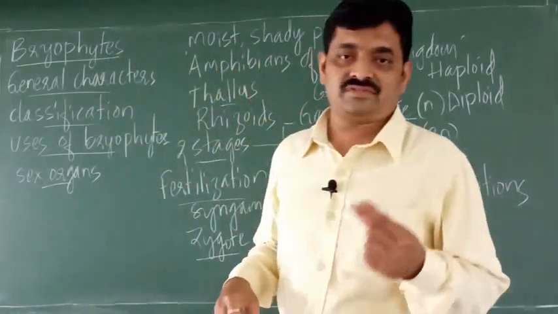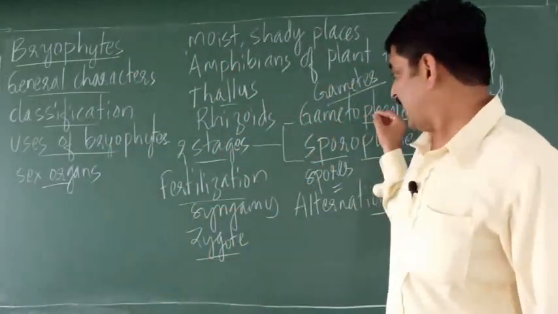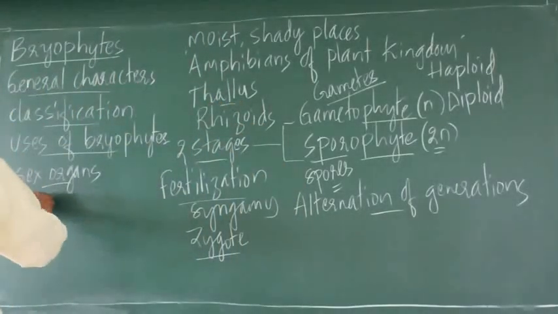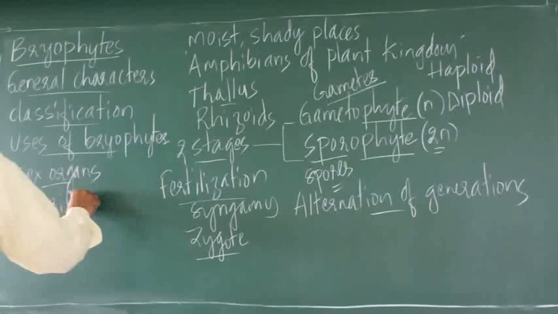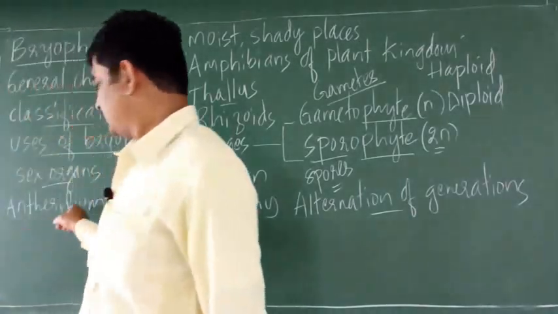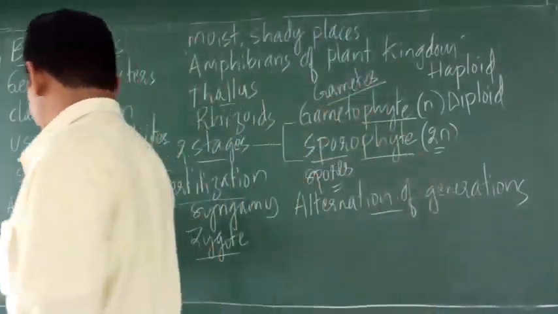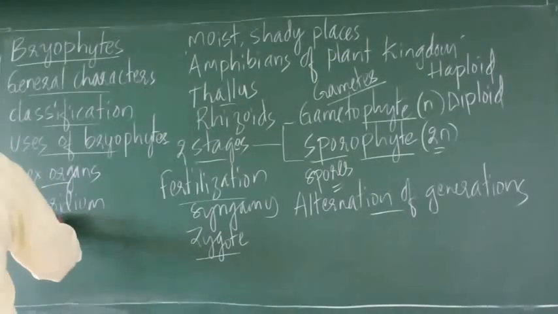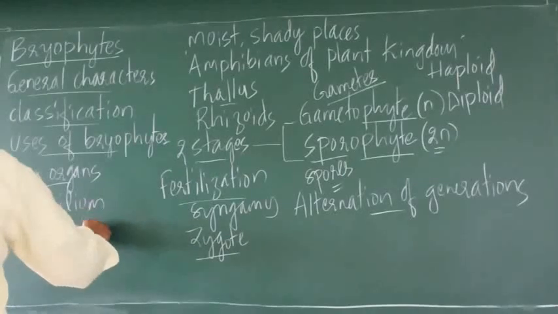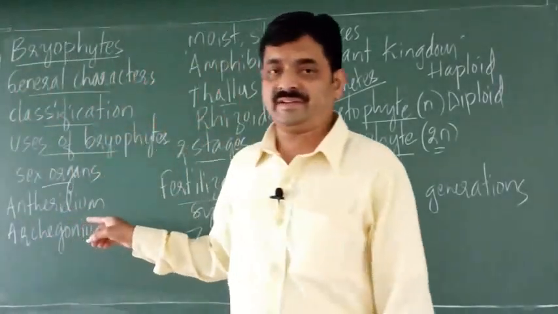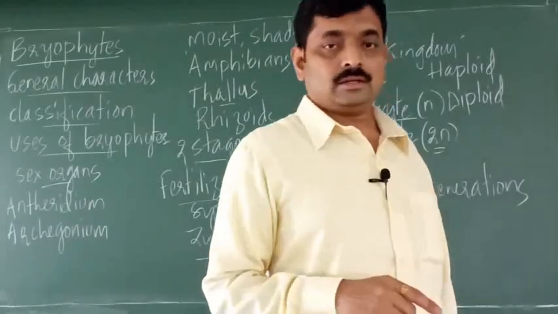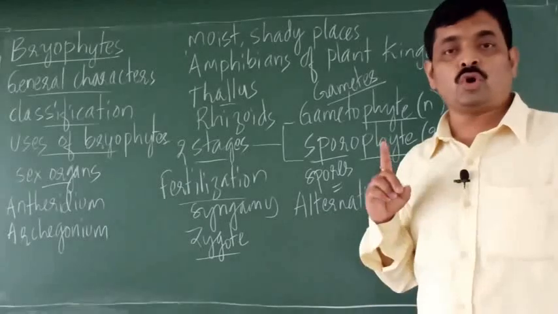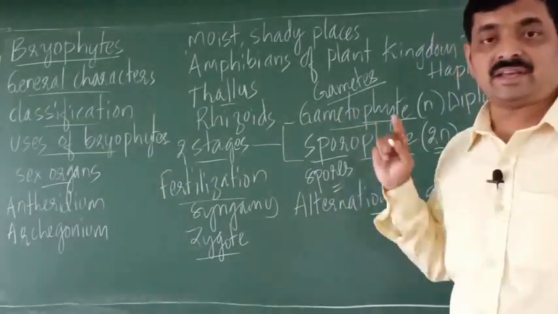The two types of sex organs produced by gametophyte are one, the antheridium, and second, the archegonium.